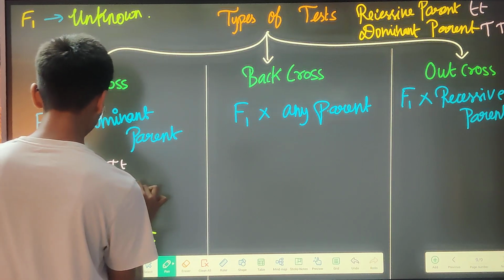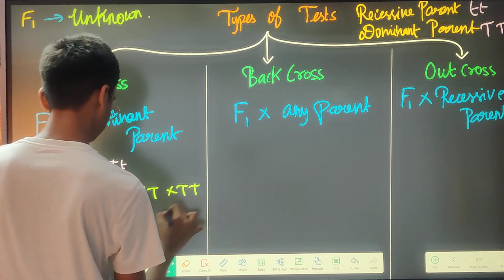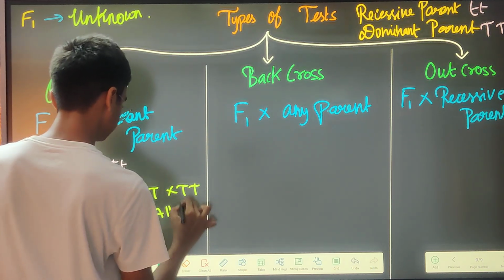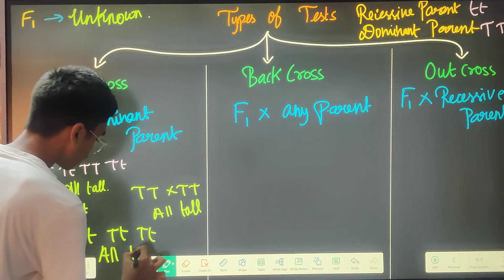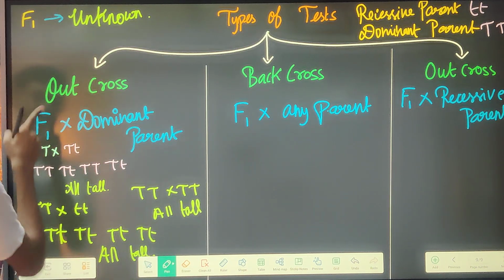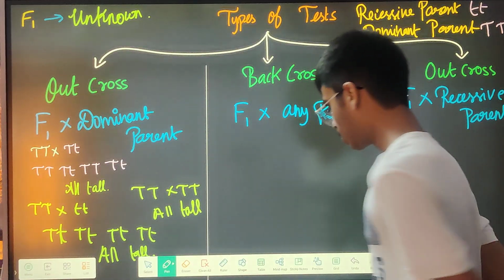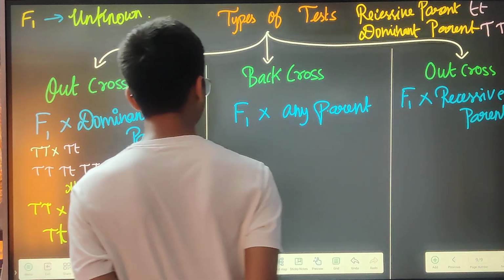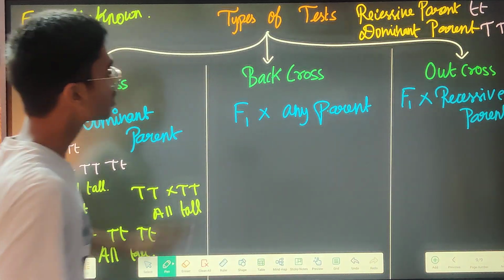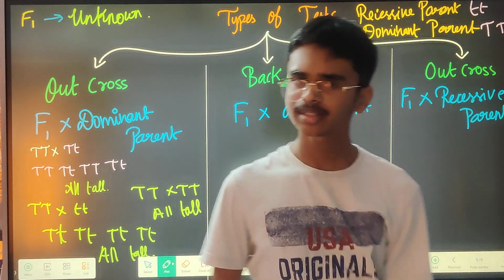And if this unknown is this, then also all tall. So no matter what, when you cross pollinate, everything will be tall. Now coming to back cross, that means you are crossing again with the parents. F1 into parents. F1 can be anything, we don't care.